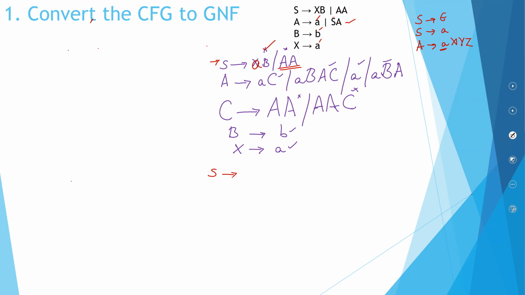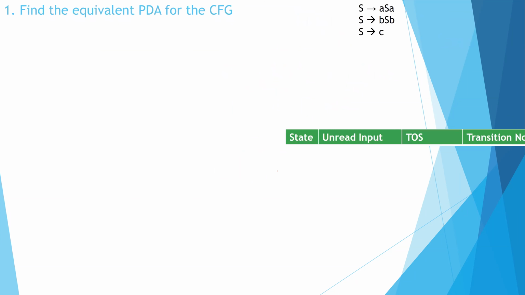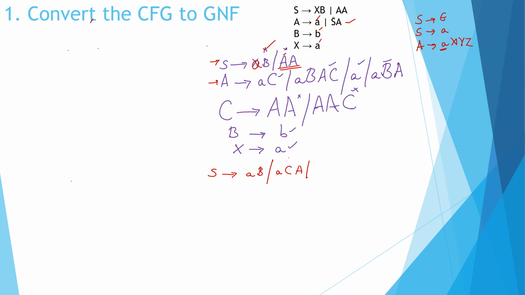S is AB. You will have to replace this A with this particular A. So I'll have A, C, A, A, B, A, C, A, A, B, A. I replaced my first A with this particular term.